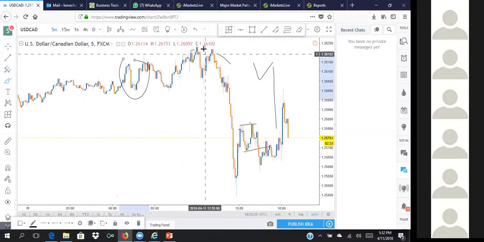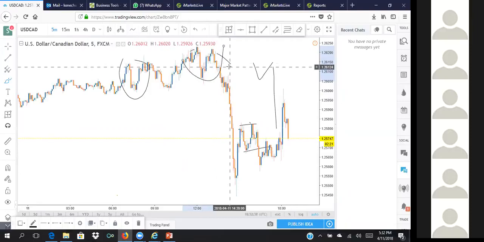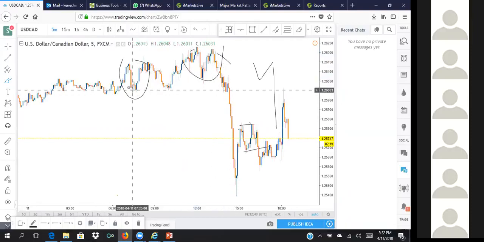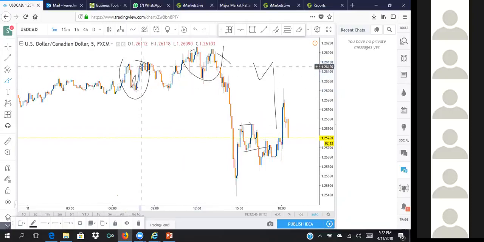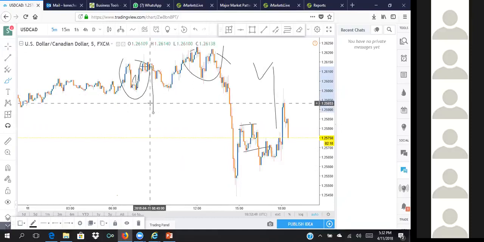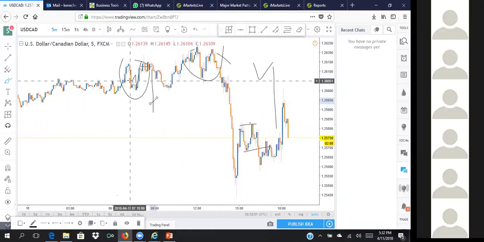Why didn't he follow this pattern you can see here? Very easy. There was no neckline. If this market went like this and did that and came back, this market would have gone down like this, straight up, without wasting any time. But it never formed that neckline.